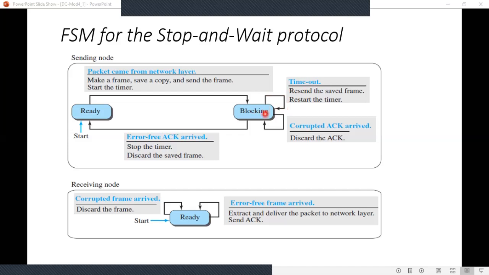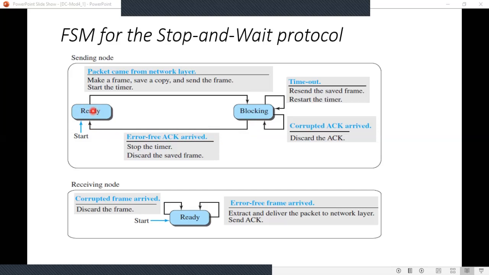Second event is if a corrupted acknowledgement arrives. See here, if a corrupted acknowledgement arrives, it is discarded. Third event is if an error-free acknowledgement arrives from the receiver, then the sender stops the timer, discards the saved copy of the frame, and moves back to the ready state. It will come back to this ready state again.